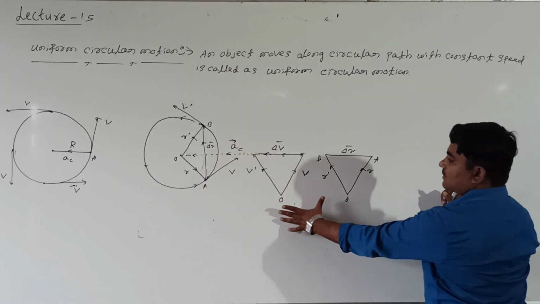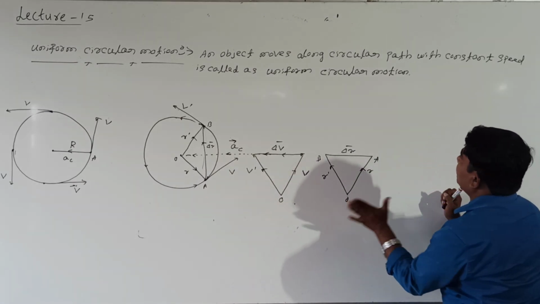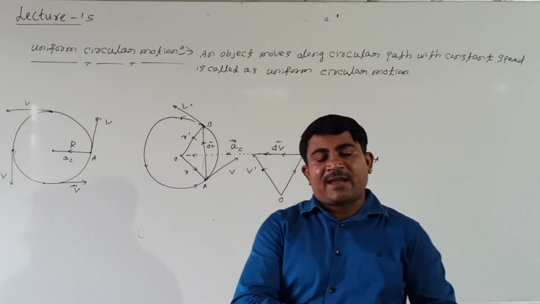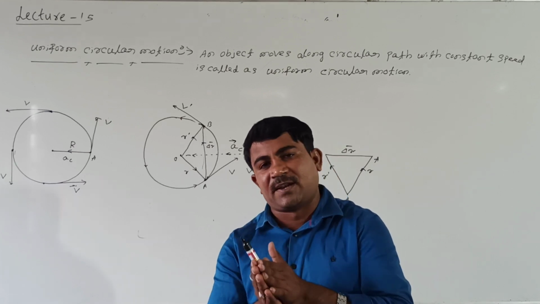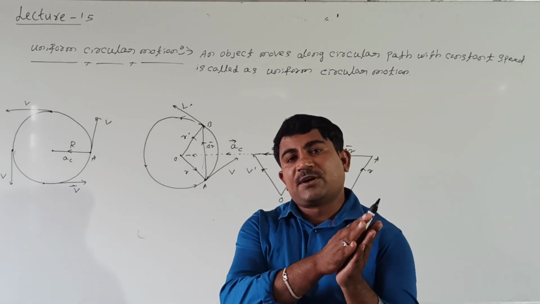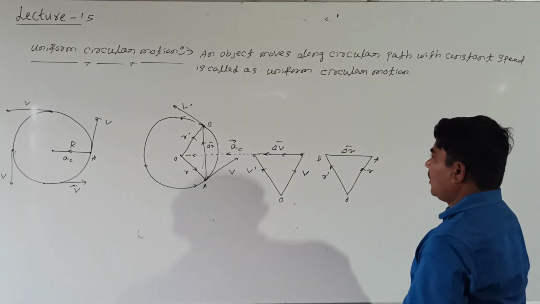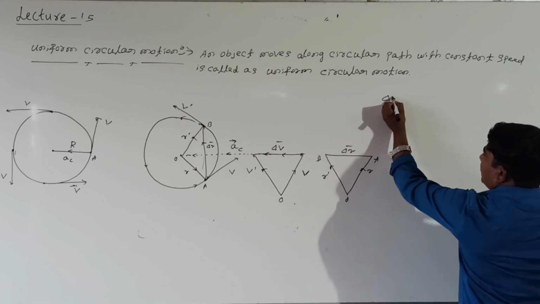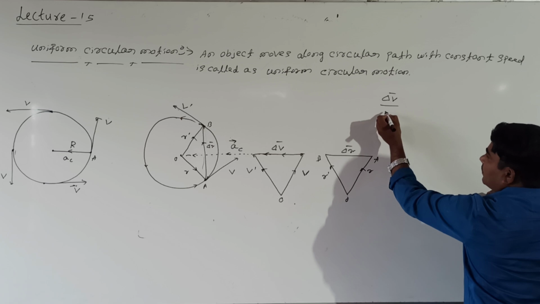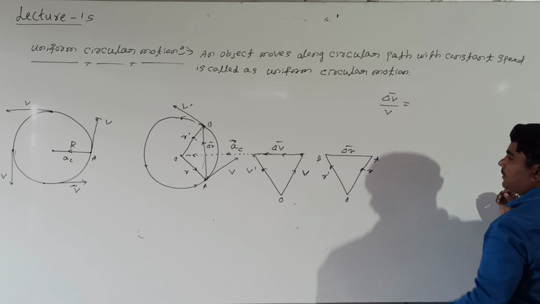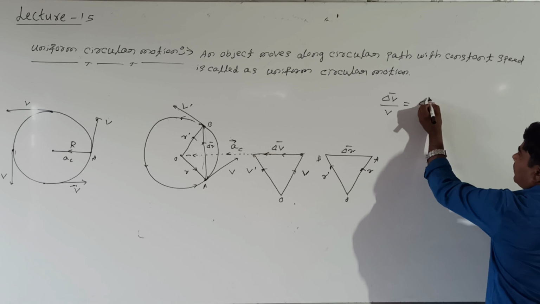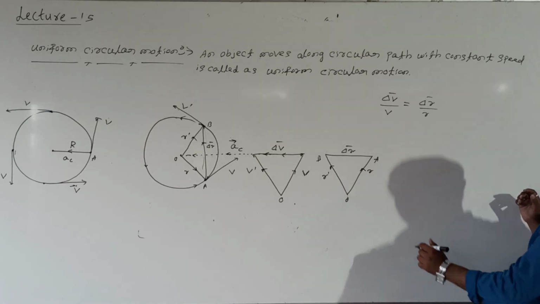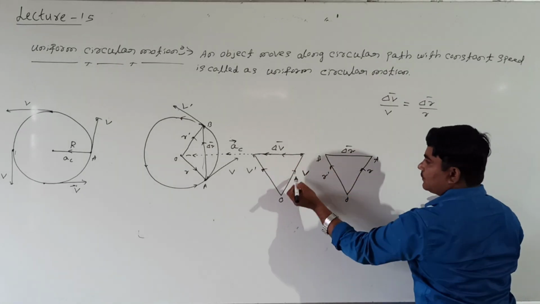And see here, this triangle looks like a similar triangle. This one and this one look like similar triangles. For similar triangles, the ratios of base to height are equal. What is the ratio of base to height here? Graphically, see here, del V is nothing but the change in velocity, divided by V, equal to the ratio of base to height, del r divided by r. Right. The ratio of base to height, both are equal.